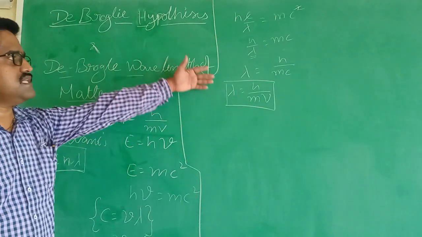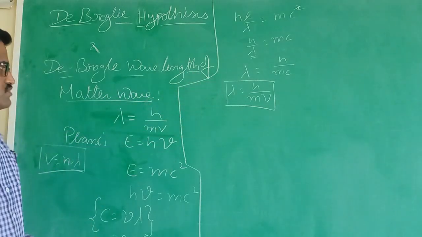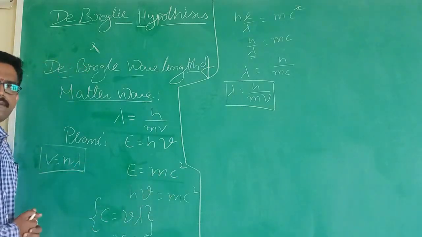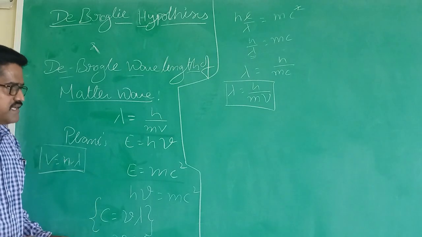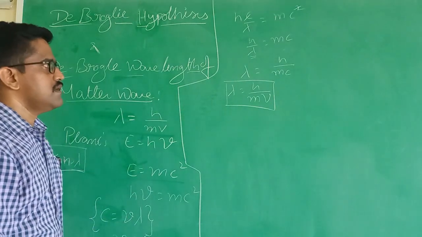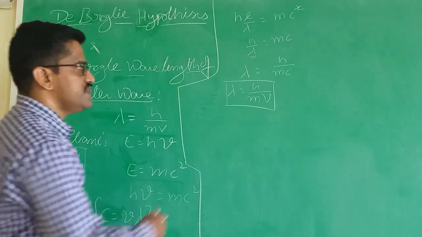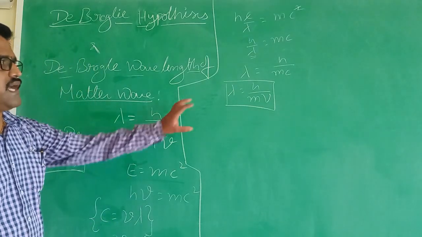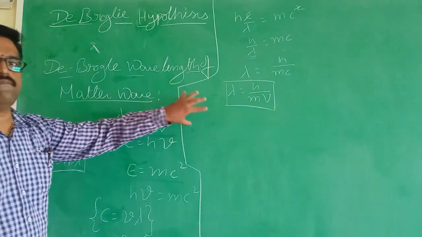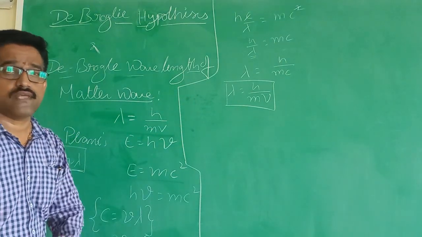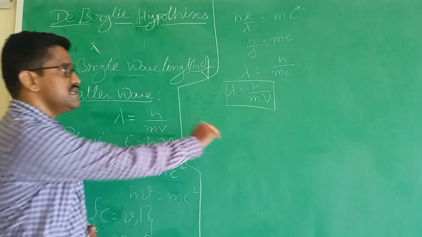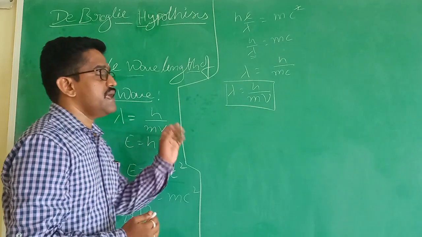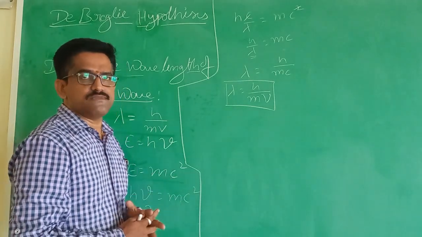We can prove this matter wave wavelength by using Planck's quantum theory and Einstein's mass energy relation. From this we can easily prove that lambda is equal to h by mv, where v is the matter wave velocity. Now we have to prove that the de-Broglie matter wave wavelength can be associated with electrical energy, that is, electrostatics.